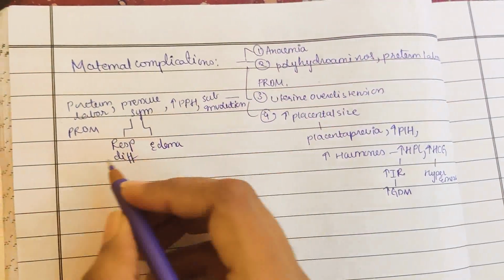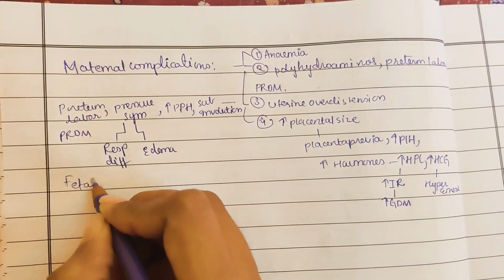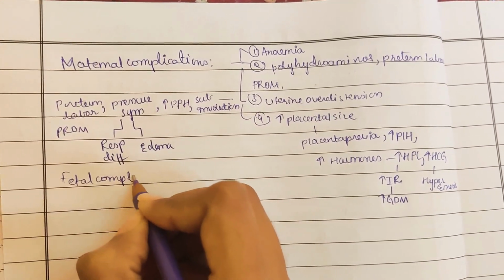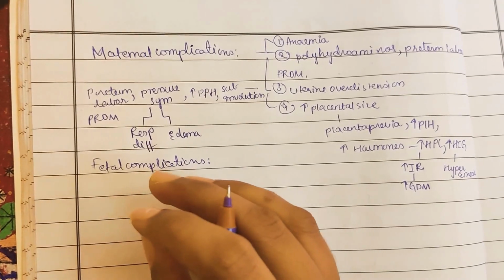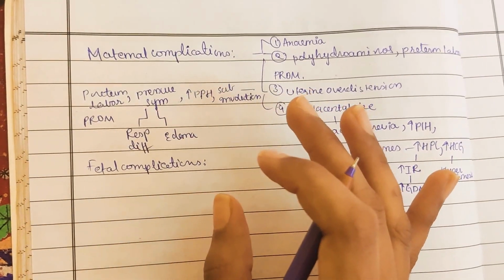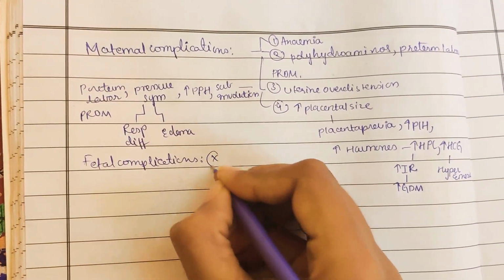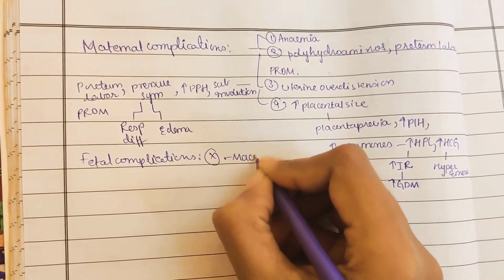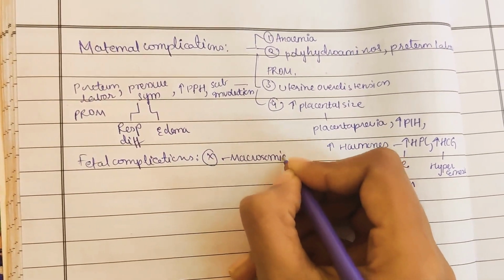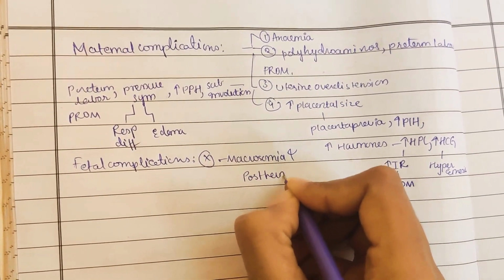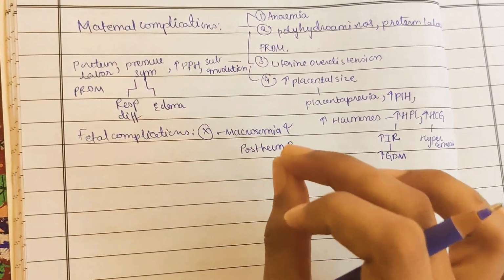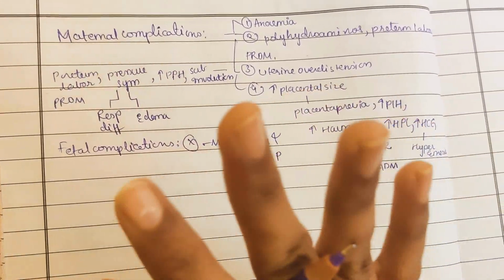Now coming to fetal complications. We have understood what is going on in the mother. Now let us see what is going on in the fetus. The complications which are never seen in twin pregnancy are, remember, never seen, so don't confuse with them. Macrosomia is never seen, and post-term pregnancy is never seen. It may be preterm pregnancy, but post-term pregnancy and macrosomia are never seen.